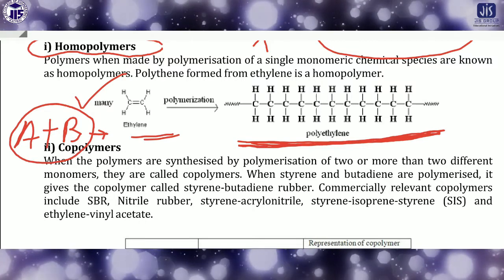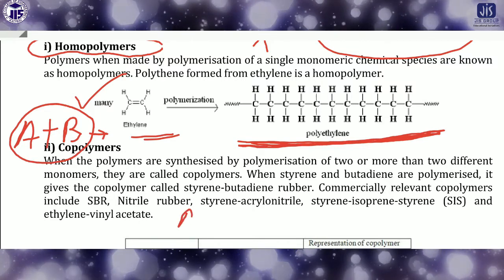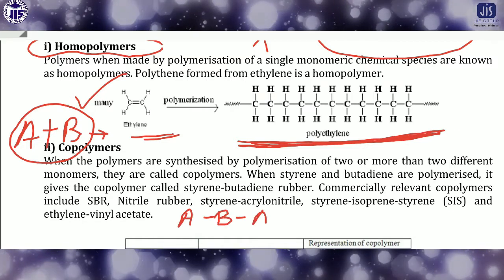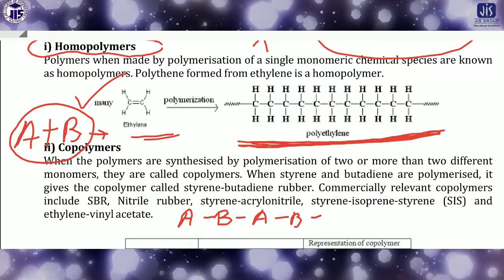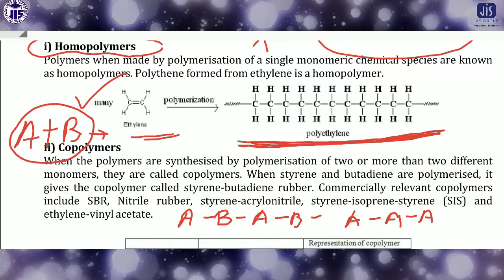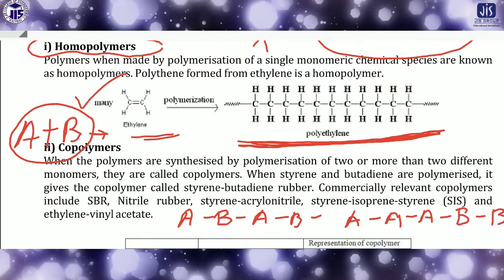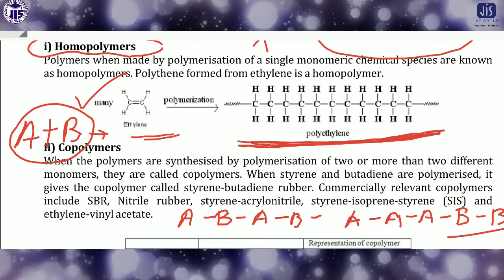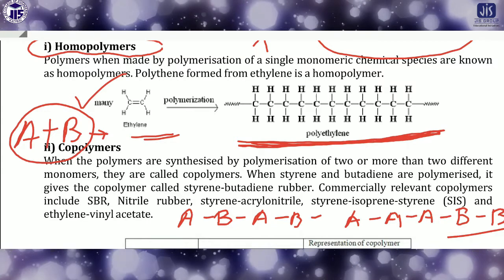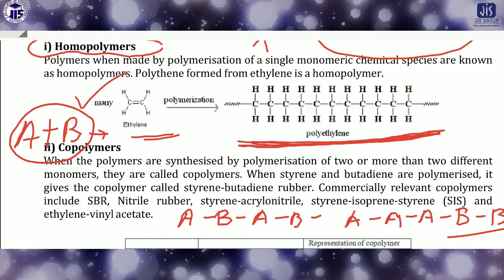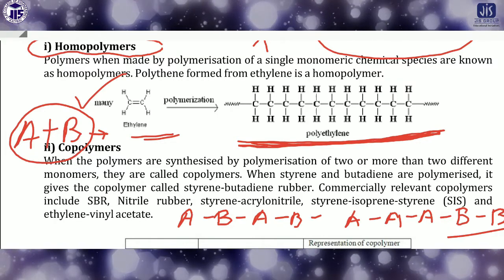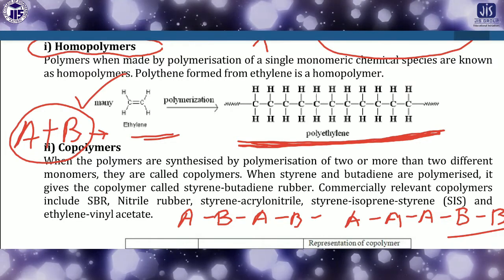Now this copolymer, that means if it is the AB, there are so many chances, so many types of connectivity, like it may be AB like that, it may be A, then again B, then again B, in this way. So there are so many types of connectivity possible for the copolymer, and depending on these different kinds of connectivity, we can classify the copolymer in four ways. So there are different types of copolymer present here.